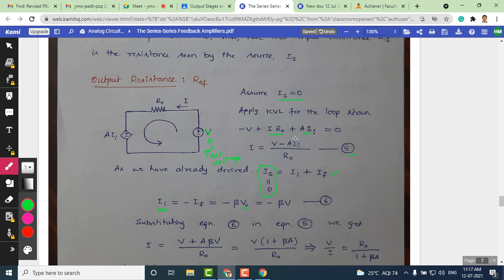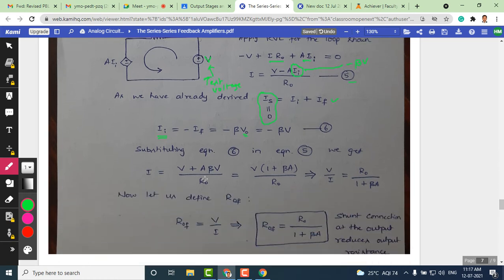So we have IA here, and this can be substituted with minus beta times the test voltage V. After doing that, you can see the resulting equation here. Minus and minus becomes plus, which is V plus A beta times V divided by R naught, which is retained here. V can be taken as a common factor from the first and the second term, and we have retained only 1 plus beta A, and V by R naught.